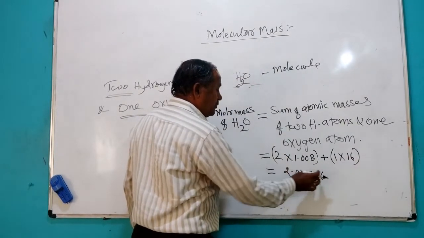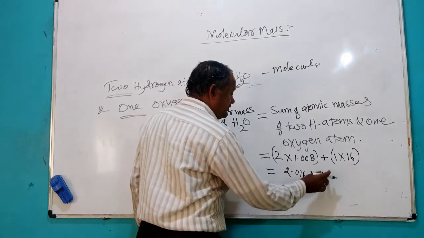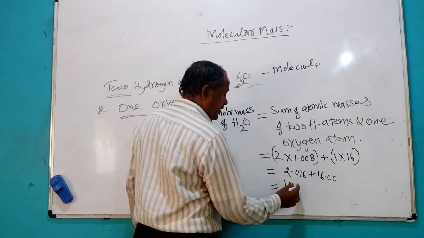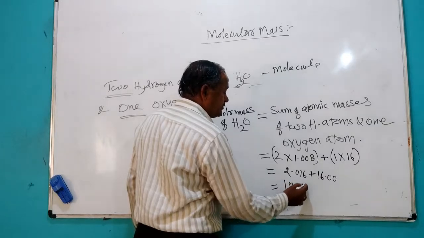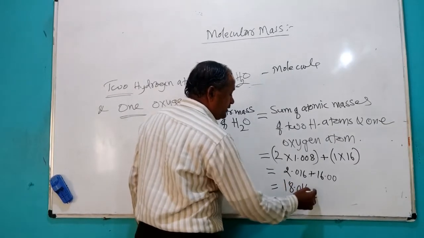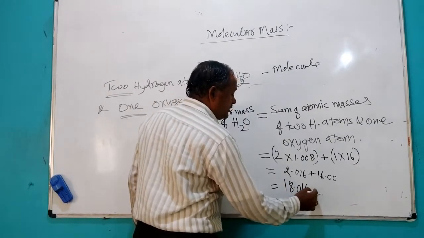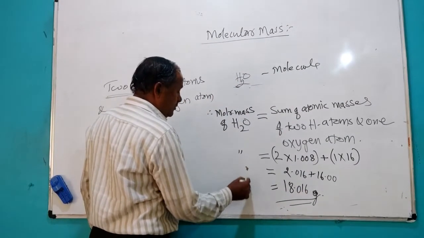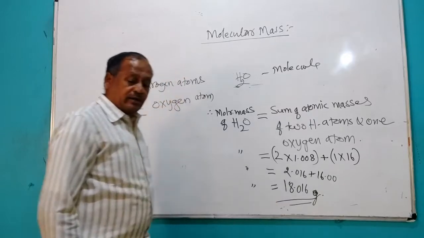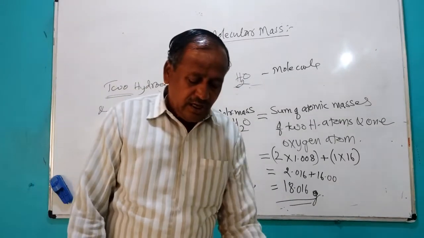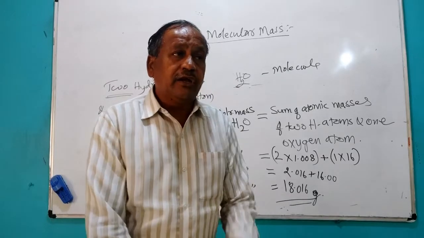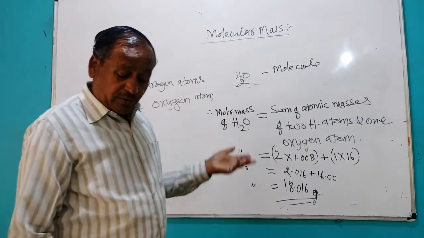So 2 plus 16 gives 18.016 gram. So this much is the molecular mass of the water molecule. This is the way of getting the molecular mass of the water molecule.